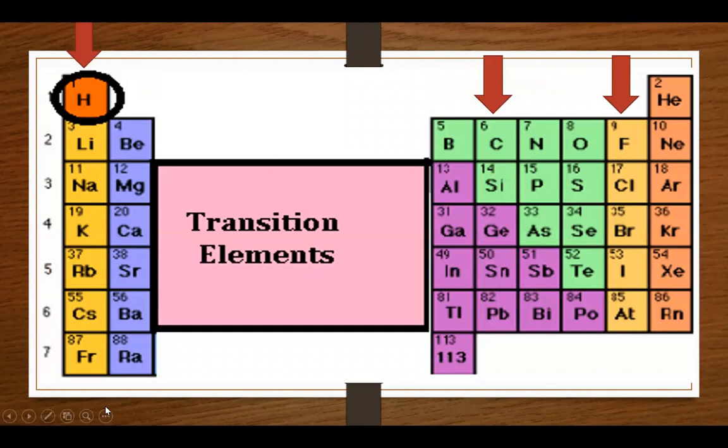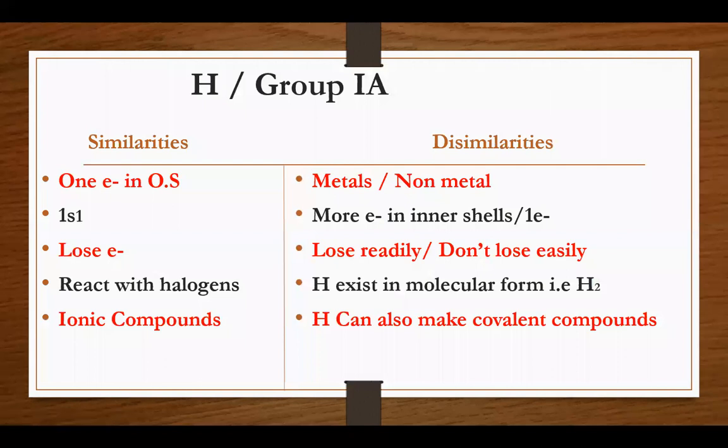It shows resemblance with group 1A, alkali metals, with group 4A, carbon family, and it also shows close resemblance with the halogen family, which is group 7A. The three groups are 1A, 4A, and 7A. One by one, we will discuss